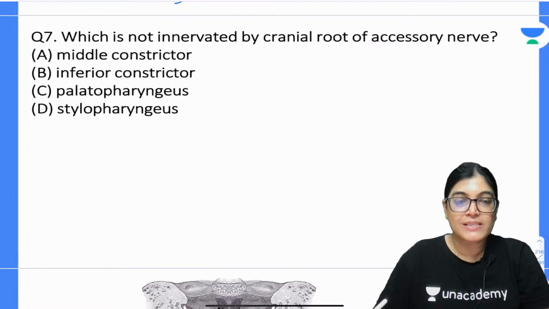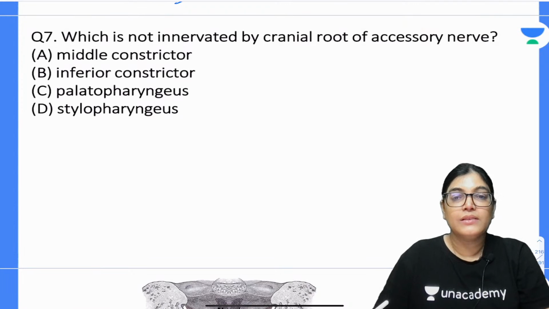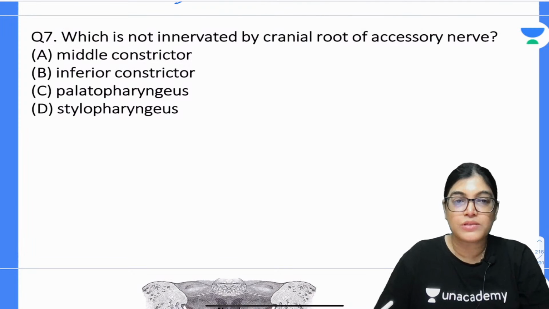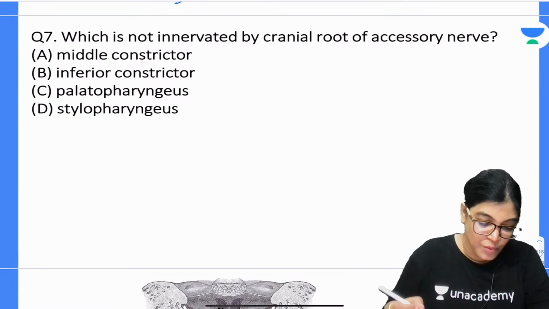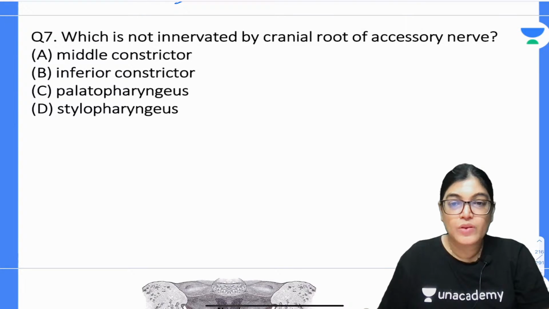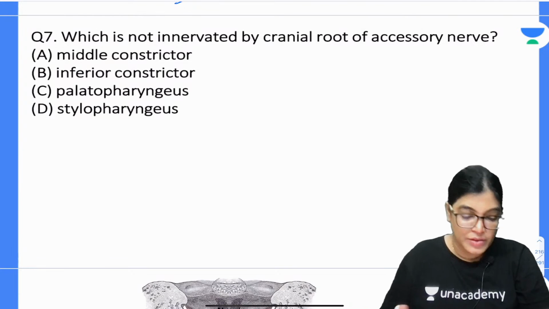According to you, which is the best correct answer? Which of the following is not innervated by the cranial root of accessory nerve? Middle, inferior, palatal or stylopharyngeus? Which is the correct answer? Your time begins now. Let me see who has given the right answer. So easy one.